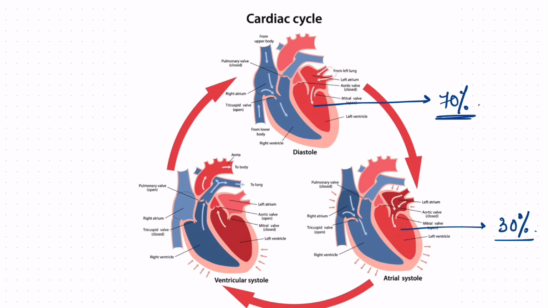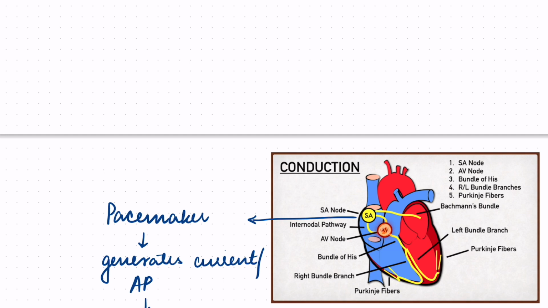Now if we relate this to the conduction system that we studied earlier, what happens? The SA node somewhere here will generate a current which will force the atria to contract, which is called atrial depolarization. I'll show you all of this in the ECG ahead. Then the impulse travels to the AV node and via the bundle of His to the right and the left ventricle.